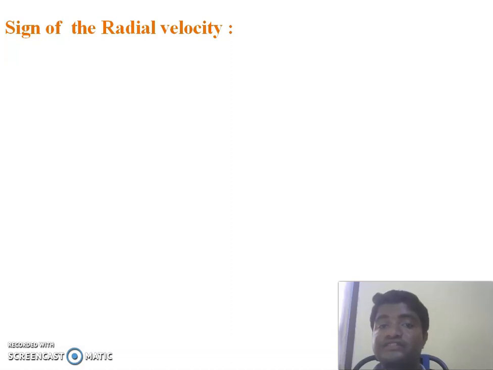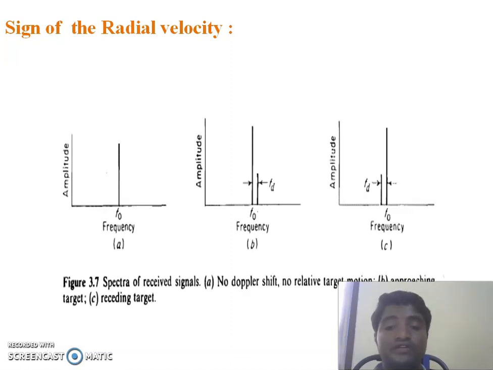By observing the sign, we can say whether the target is approaching or receding, but the CW radar output is only fd, and the sign is missed. That means we cannot understand whether the target is approaching or receding using a CW radar. To know whether the target is approaching or receding, we use a servo motor.